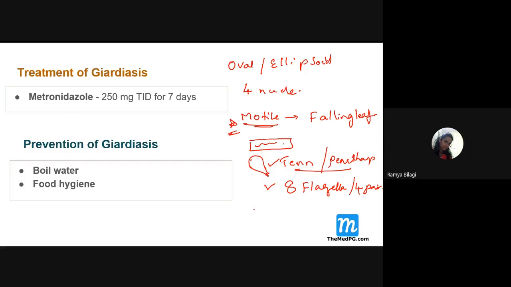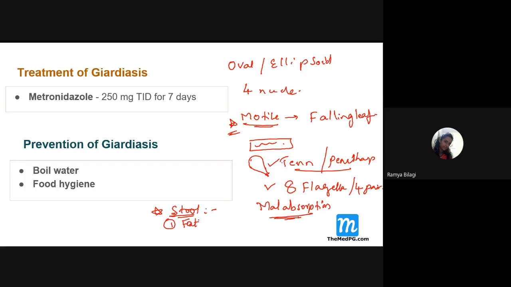Then, what is the main problem? If this fellow is present for a chronic time, it will lead to what? Malabsorption. This is very important. And what is the stool characteristic feature? Is blood present? No blood, but only fat.